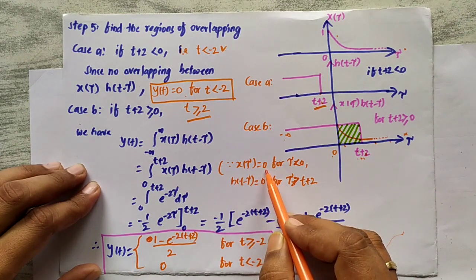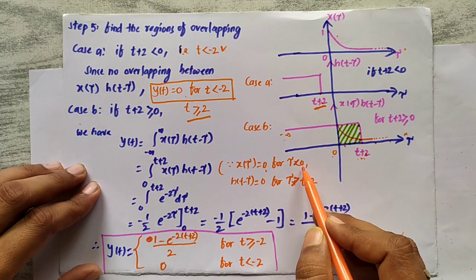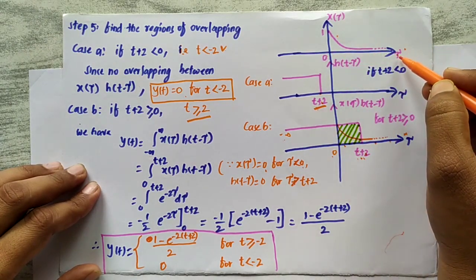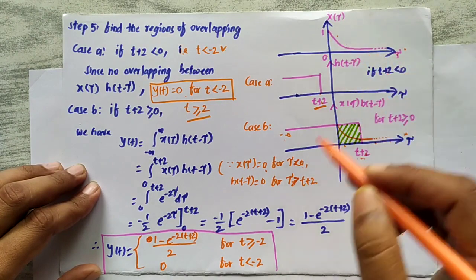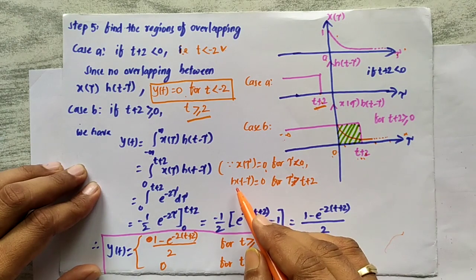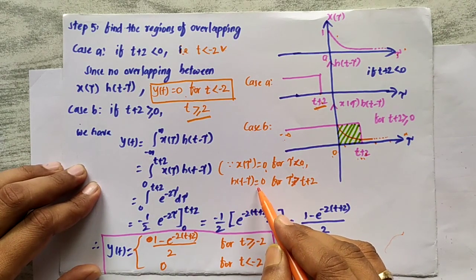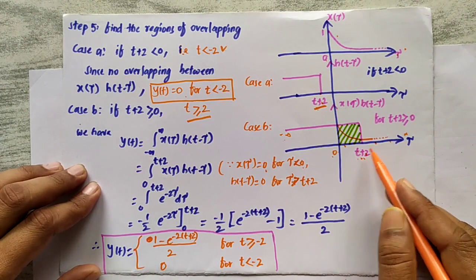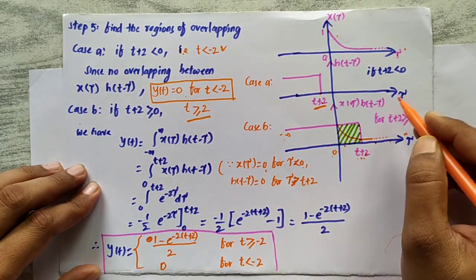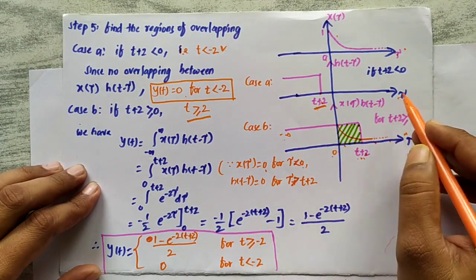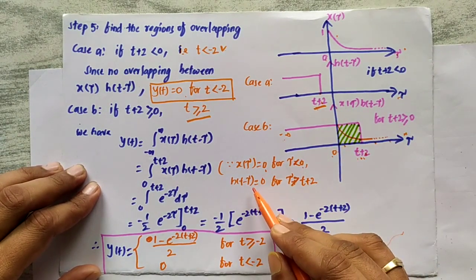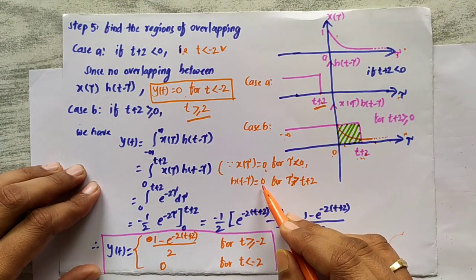x of tau is equal to 0 for tau less than or equal to 0. Here you can see that x of tau for negative values of tau is 0. Then h of t minus tau will be 0 if tau is greater than t plus 2, so t plus 2 must be greater than tau, and only then will we have a nonzero value.